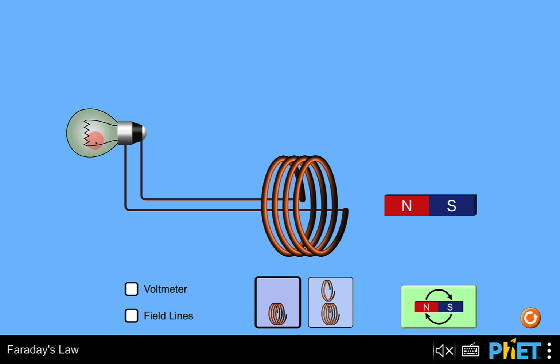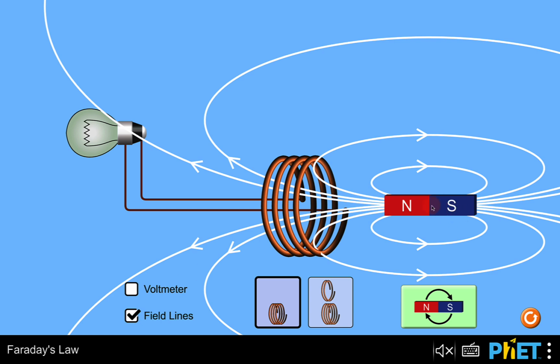Now, you'll notice that the bulb is not on right now, and that is to be expected, because right now the coil is not immersed in a magnetic field that is changing. It is immersed in a magnetic field. I can actually turn on our field lines, and we can see that our bar magnet has a magnetic field around it, as we expect.